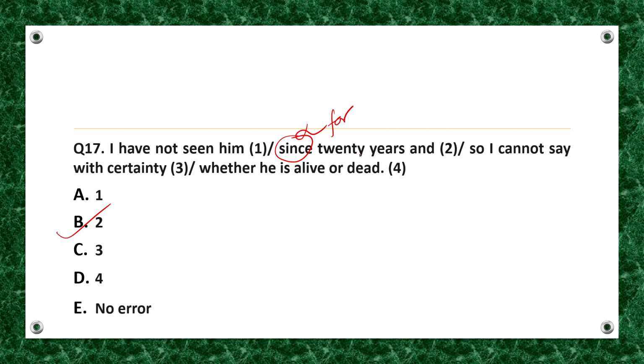For is used to indicate a period of time, whereas since is used to indicate a point of time. In the given sentence, 20 years is a period of time, hence clearly for should be used over here. The use of since is wrong, hence the correct sentence should be: I have not seen him for 20 years and so I cannot say with certainty whether he is alive or dead.